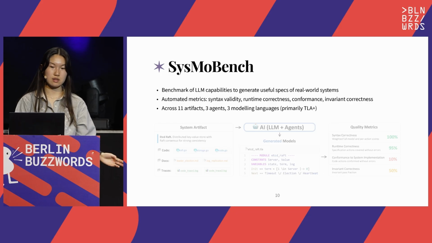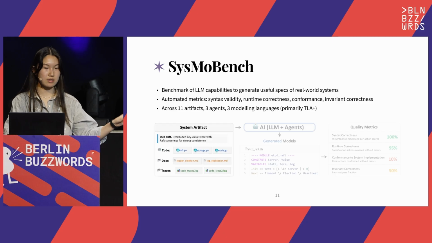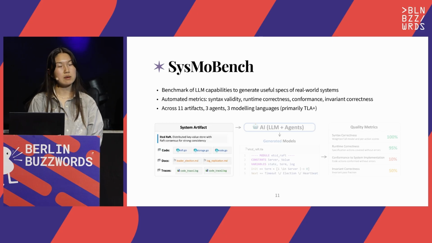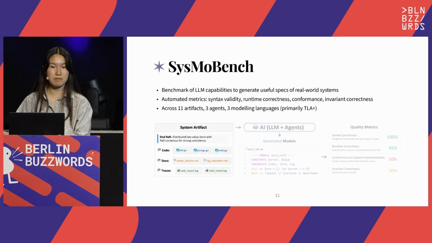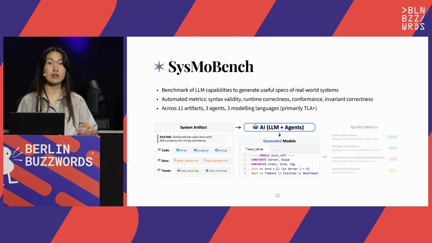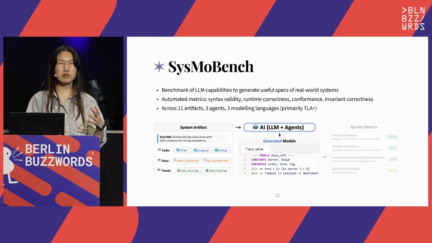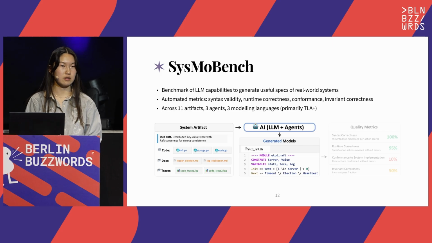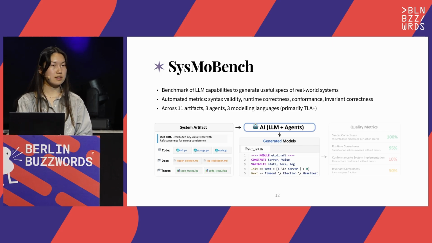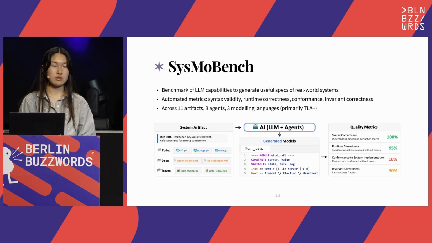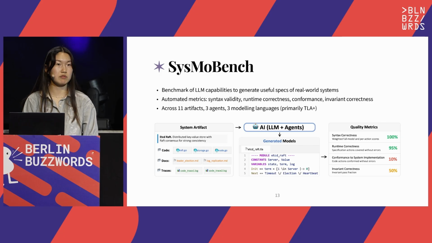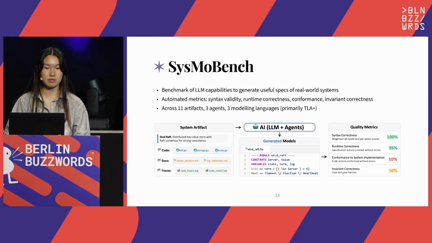And each task is constructed as follows. So we provide a system's codebase, its documentation, maybe some execution traces to an LLM. And then it goes to generate its own model. And it has some opportunities to correct its own errors here. So if it makes a silly little syntax error, that's fine, it can fix it. Once it's judged that it's done, we check for those 4 metrics to evaluate if the spec really does match the system, if it really does model the system implementation.